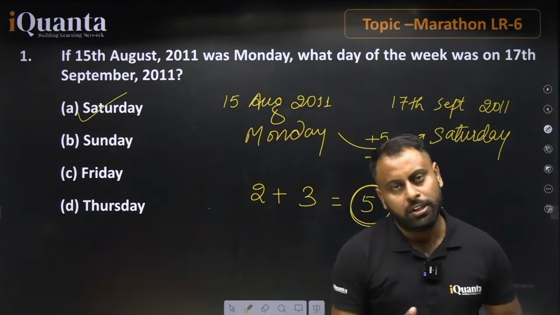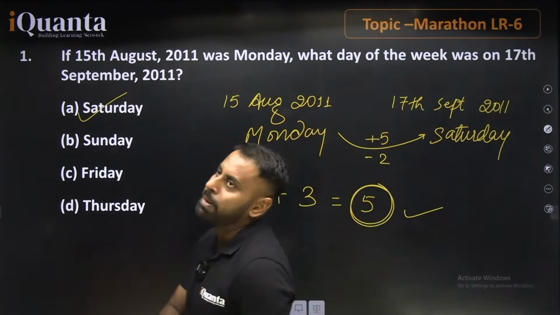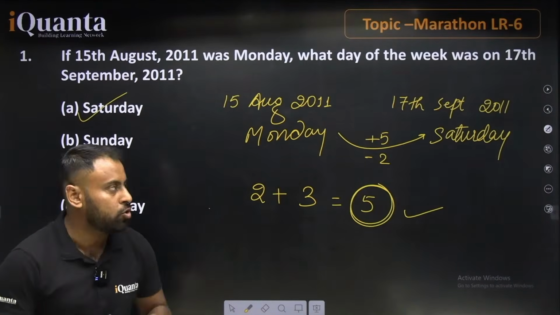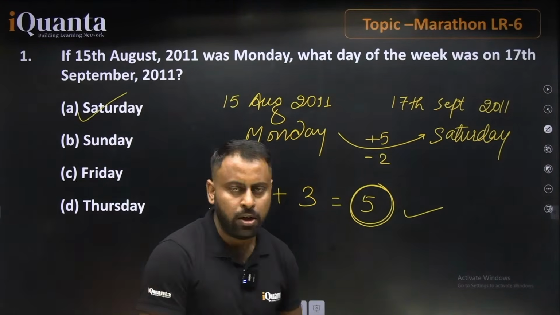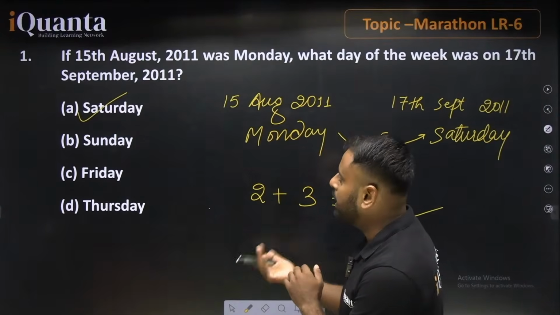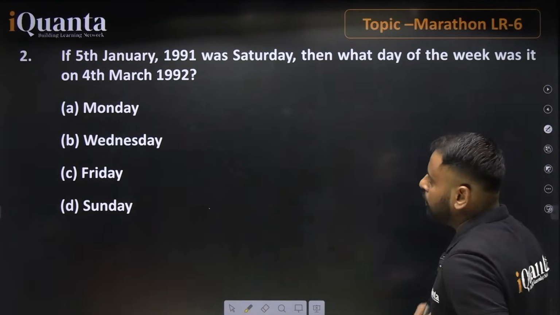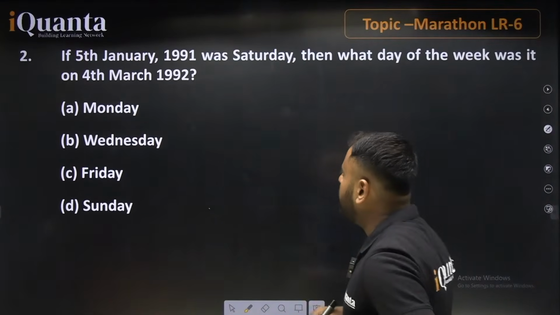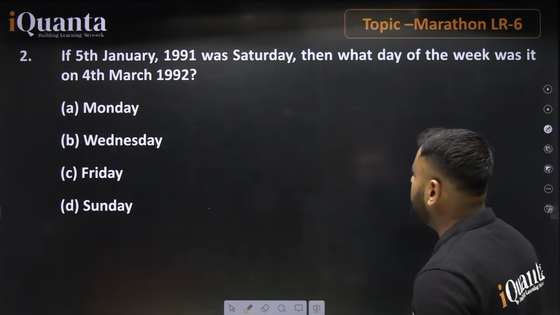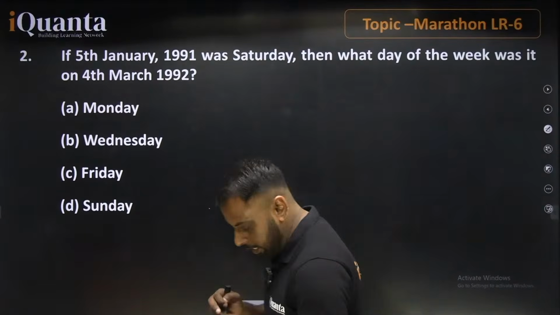I hope the question is clear, and the question is based on basic level. This is not a moderate or advanced level question. Basic funda, depending upon the number of odd days. Now let's talk about another question we have. If 5th January 1991 was Saturday, then what day of the week was it on 4th March 1992?